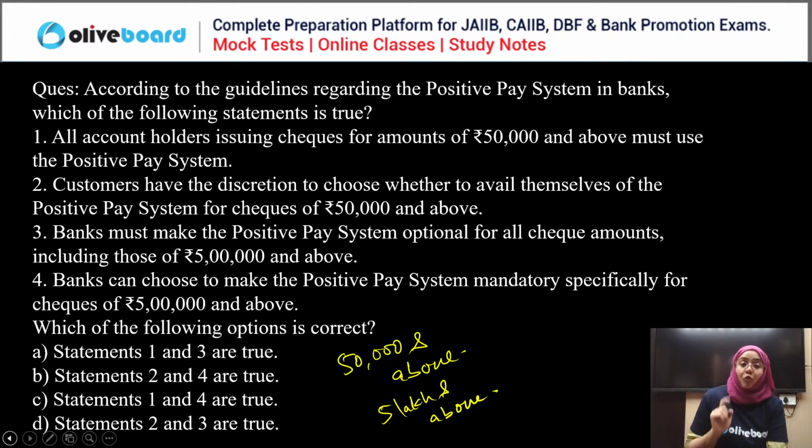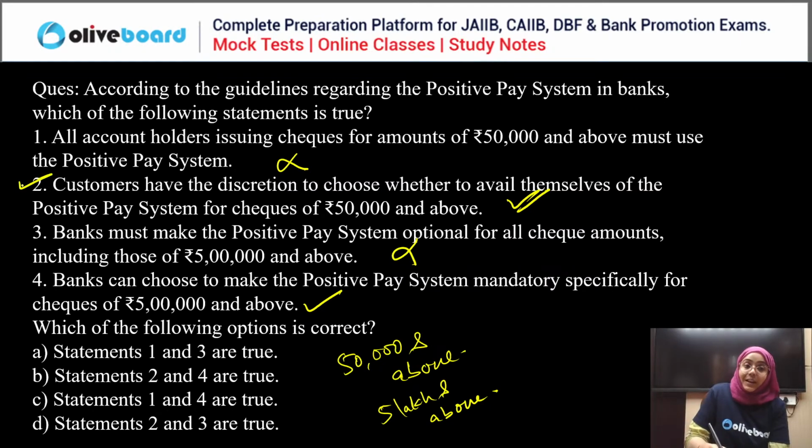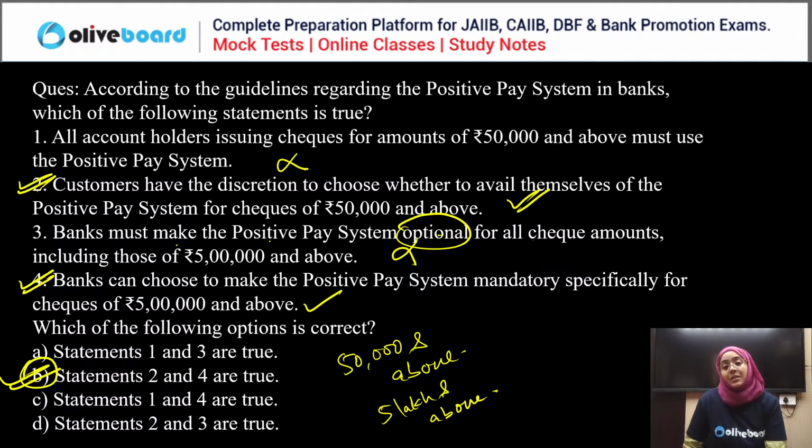So according to the first statement, all checks of 50,000 and above must use the positive pay system. No, it is actually optional for them. And if you have a check of 5 lakh and above, then it is not optional, it is mandatory. So only the second and fourth statements are correct. So B is the correct answer, everyone. Not D. Why is third true? Bank must make the positive pay system optional for all check amounts, even 5 lakh and above. No, no, no. It is not optional. It should be mandatory. Okay?